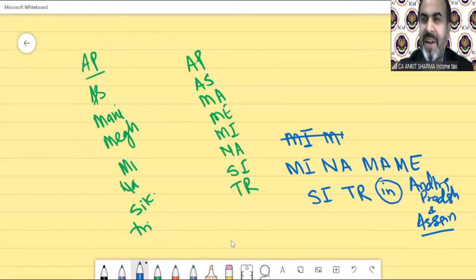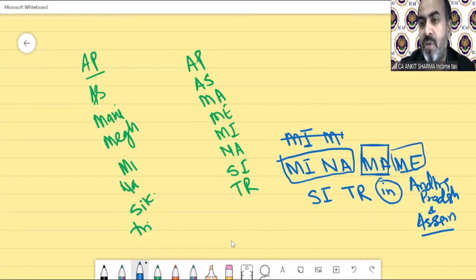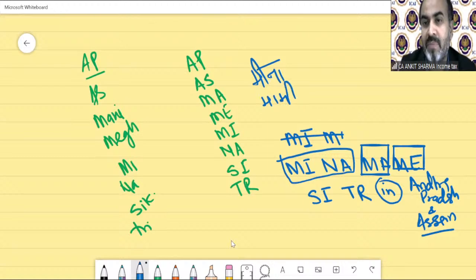Okay, we can learn it like this. I'm just trying to make a trick for you. Like we can read it, Meena Mami. You can learn the name Meena Mami, like maternal auntie, we call them Mama and Mami. So we can learn a name like Meena Mami. SITR we can use like sitar, the music instrument, sitar.